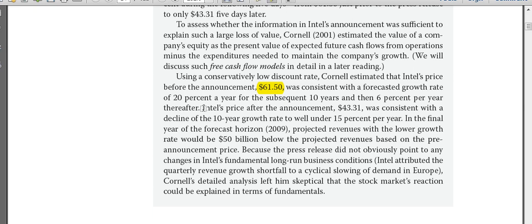Intel's price after the announcement, $43.31, was consistent with the decline of the 10-year growth rate to well under 15% per year. In the final year of the forecast horizon, the projected revenues with the lower growth rate would be 50 billion below the projected revenues based on the pre-announcement price. So one is the pre-announcement price, that was 61.5. Based upon that, there was a growth rate, and after the news had come about, there was a certain price. On that price also you can find the growth rate. So he's saying that the revenue would be $50 billion lower than the projected revenues based on the pre-announcement price.